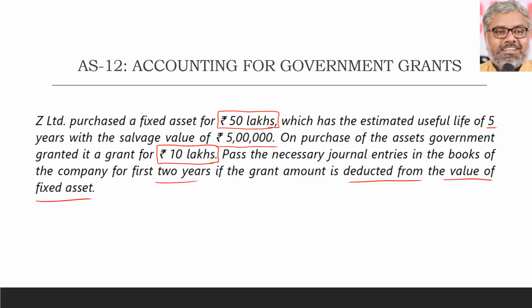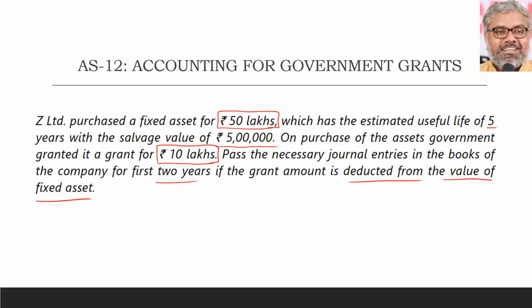So bank account Dr, fixed asset Cr, because fixed asset is credited here means that it is reduced from the value of fixed asset. So bank account Dr, fixed asset account Cr, 10 lakhs rupees. Narrations are compulsory. That is the second entry that we can pass. Now effectively, what is the value of fixed assets in the books of accounts? 50 minus 10, 40 lakhs.